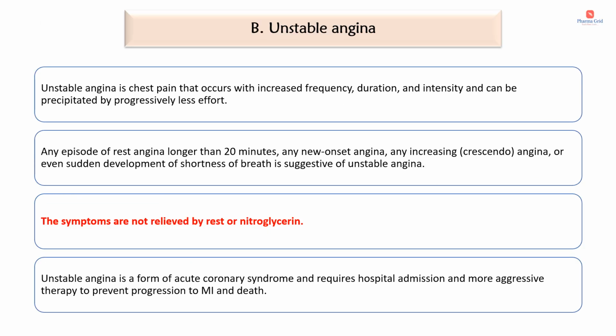Next one is unstable angina. It is characterized by angina at rest. Unstable angina is chest pain that occurs with increased frequency, duration and intensity and can be precipitated by progressively less effort. Any episode of rest angina longer than 20 minutes, any new onset angina, any increasing angina known as crescendo angina or even sudden development of shortness of breath is suggestive of unstable angina.